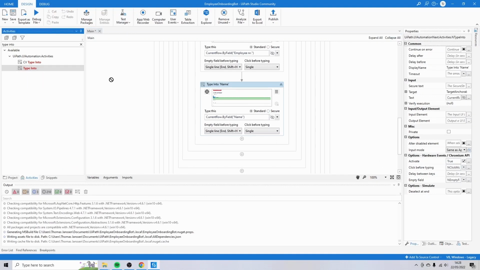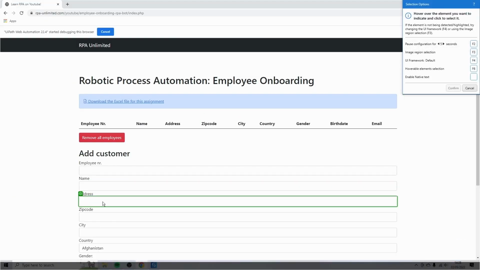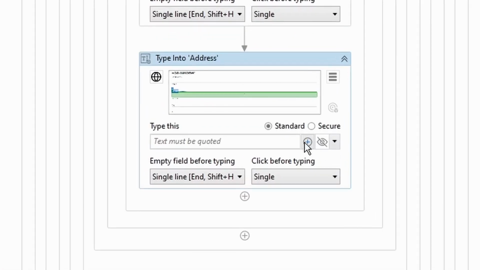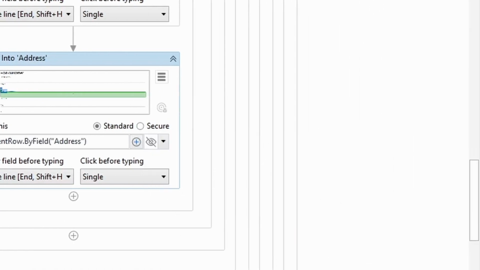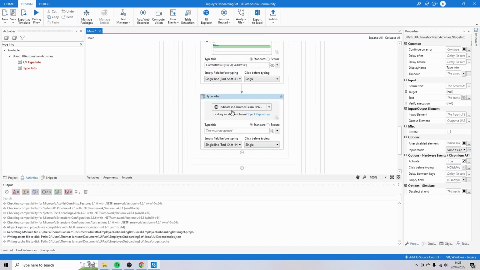Another type into, indicate in Chrome, and now we're going to type the address. Click confirm, click on the plus icon, current row, address. Take another type into activity, drag it to the center, indicate in Chrome.